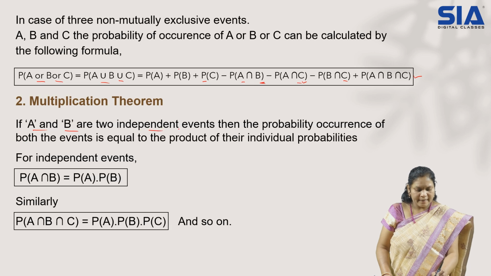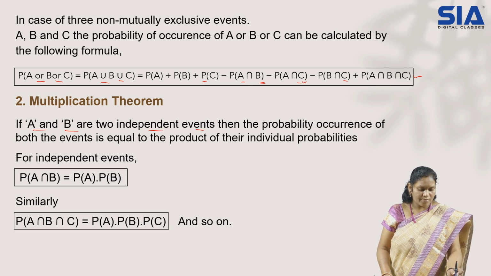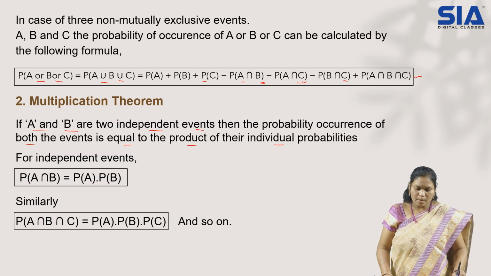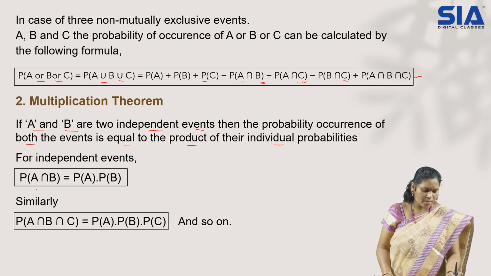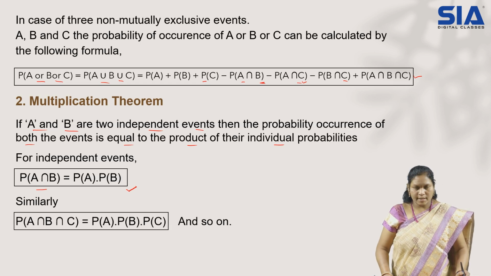So here A and B are two independent events, then the probability of occurrence of both the events is equal to the product of their individual probabilities. So whenever two independent events are considered, the result is their multiplication. Formula wise, probability of A intersection B equals P of A into P of B. That is your multiplication formula whenever two events are there.